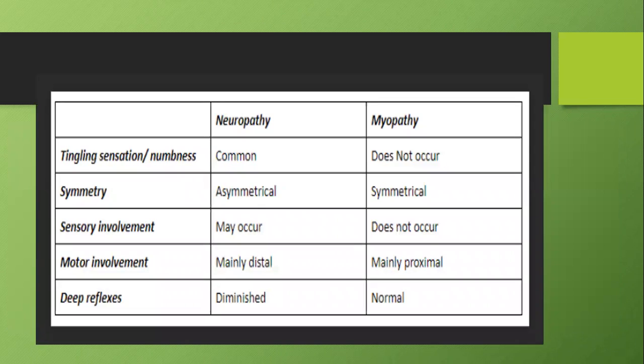So again, the classical slide, which we know, the difference between a neuropathy and myopathy. Differentiating these two is important because both are causes of LMN type of weakness. In neuropathy, associated sensory symptoms like tingling, other sensory symptoms, autonomic involvement may be present, whereas in myopathy, they will be absent. Similarly, deep reflexes will be diminished or absent in neuropathy, whereas they will be normal in myopathy, because deep tendon reflexes are mainly neurologically mediated.